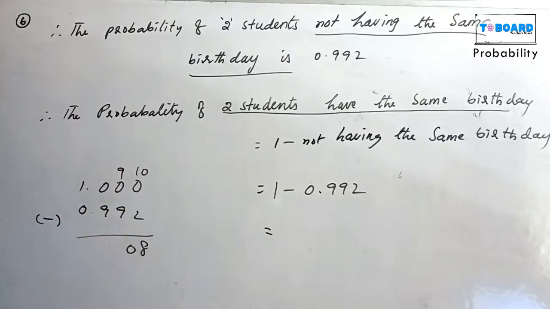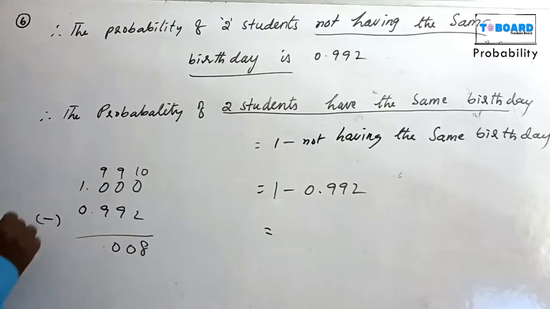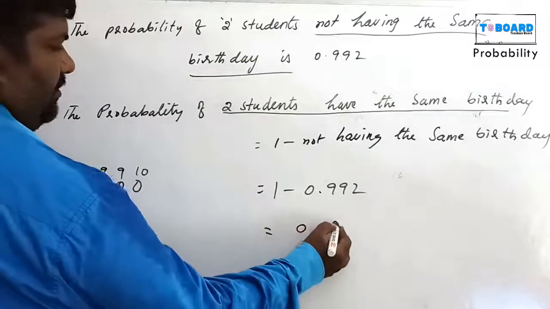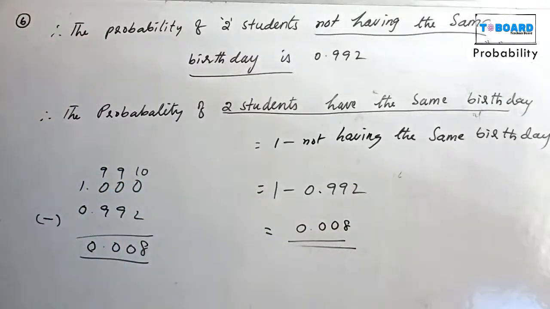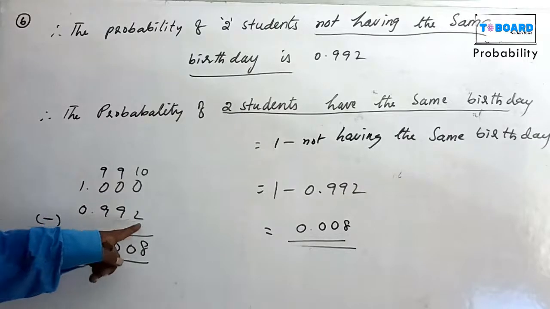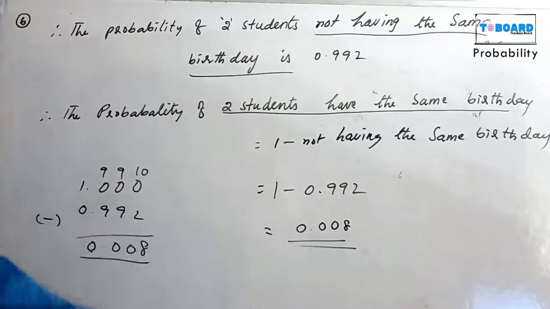Subtraction: 10 minus 2 is 8, 9 minus 9 is 0, 9 minus 9 is 0. So 0.008. That is, 1 minus 0.992, with 1 written as 1.000, the subtraction gives 0.008.